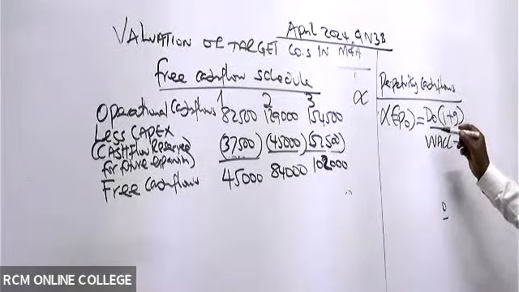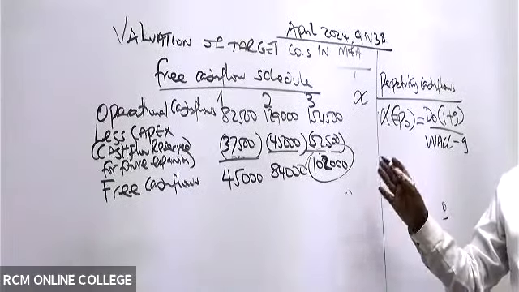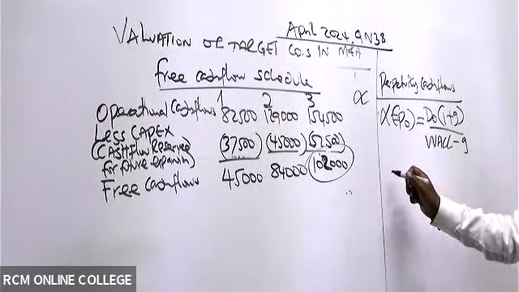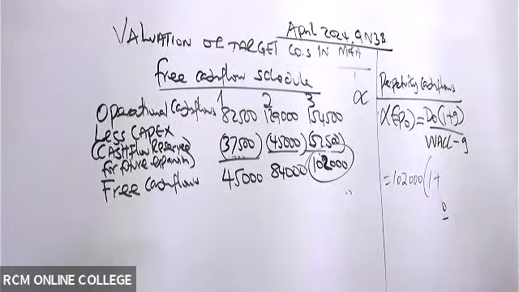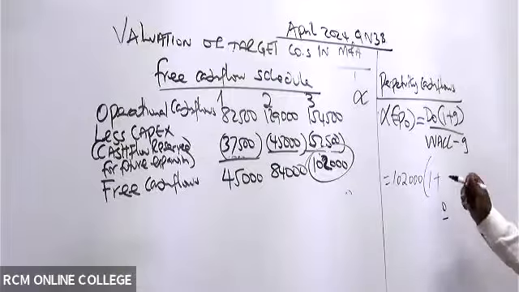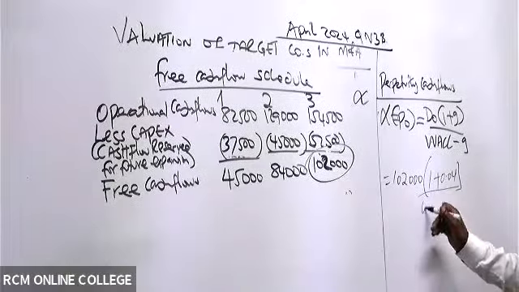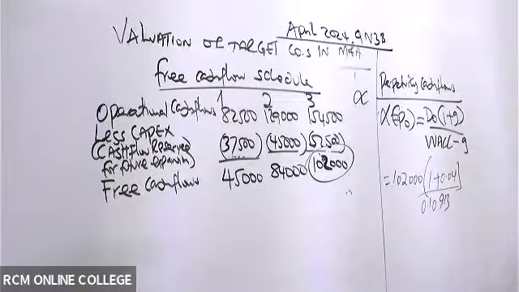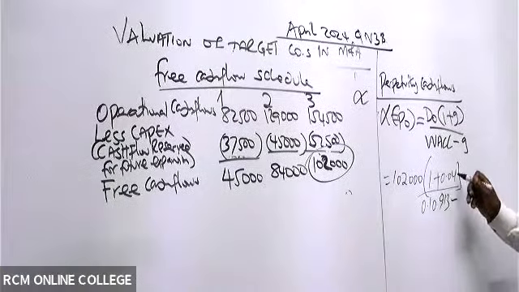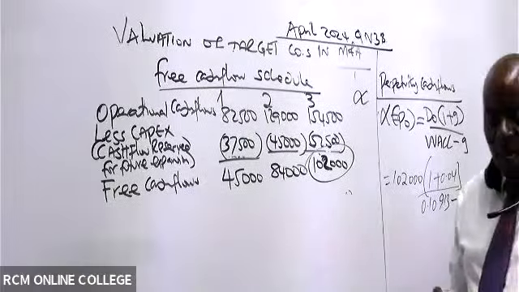So our current dividends, which is our most current free cash flow, will be 102,000 into (1 plus g). g is the perpetual growth rate, which is what percentage? 4%, so 0.04. Our WACC was 0.10913, the one we calculated up there, minus our growth rate, which is 0.04. That's how we get our infinite cash flow.